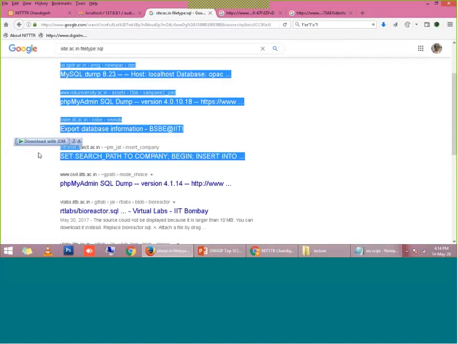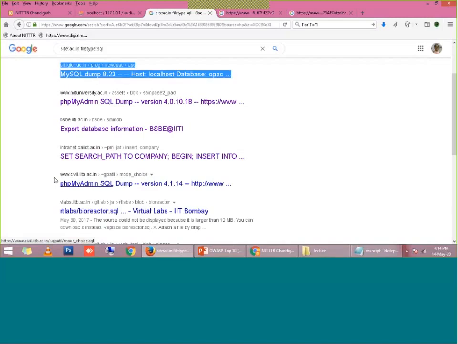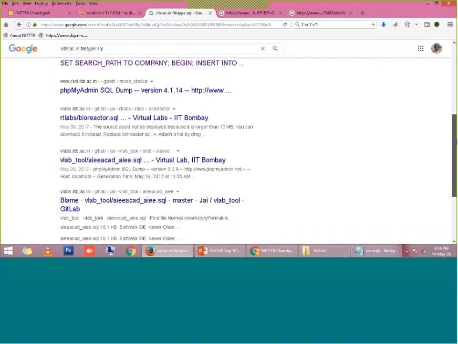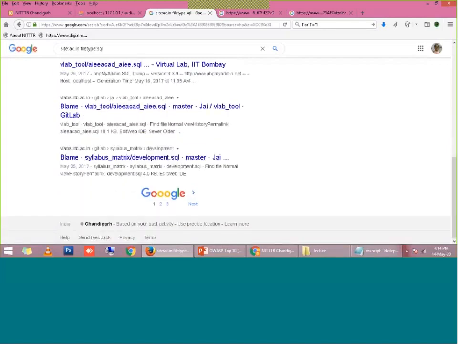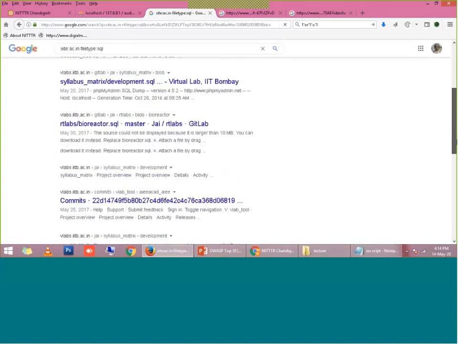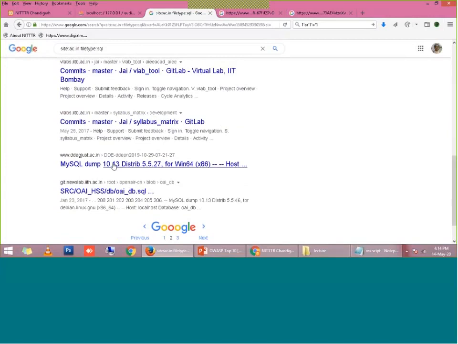So most of these are Dhirubhai Ambani College, TAIIT. I'm not going to open IIT Bombay. You can see some big names also in the list. This is IIT Bombay, IIT Bombay, IIT Bombay, continuously IIT Bombay. IIT Bombay is in the top of the list. Oh my God. Completely it is showing IIT Bombay.